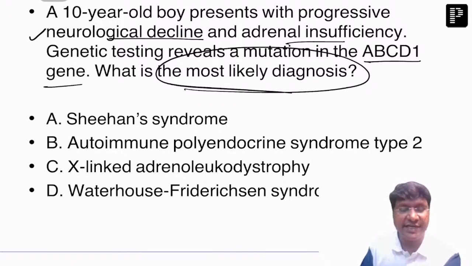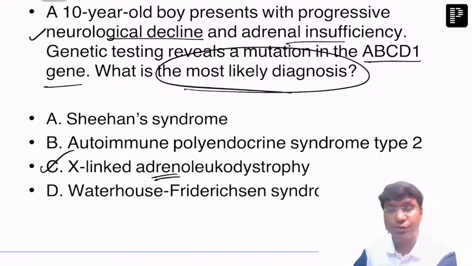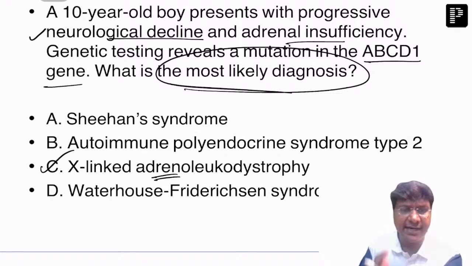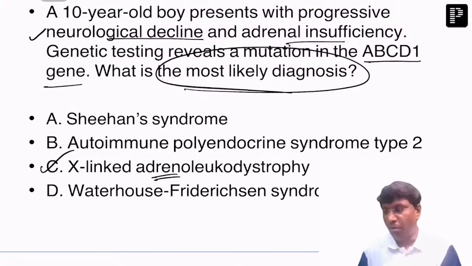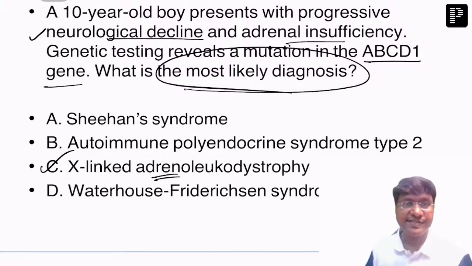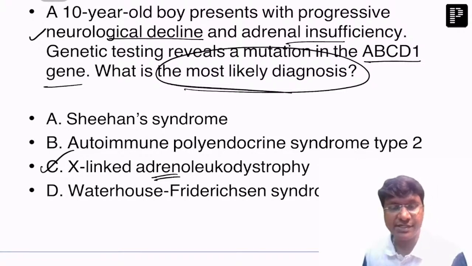Along with that, genetic testing reveals a mutation in the ABCD1 gene. In which condition is the ABCD1 gene mutated? That is X-linked adrenoleukodystrophy. So the answer is C here.